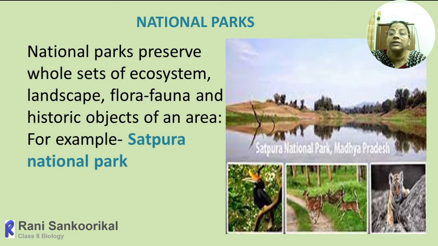But in a national park, it is the whole area, the ecosystem itself. That's why the water body, the land, the plants, the animals, the landscape, land, flora, fauna. Flora means plants, fauna means animals, and historic objects. If any monuments or objects are there, they also will be protected. An example is Satpura National Park in Pachmarhi itself.